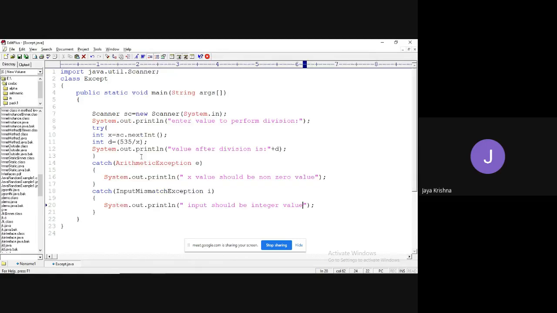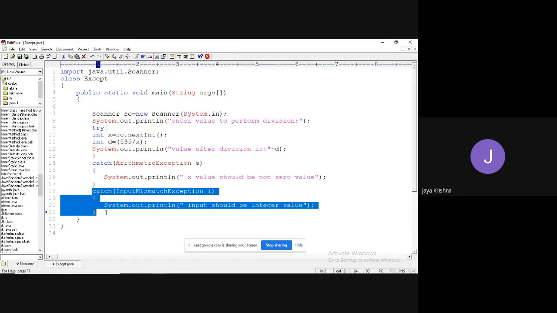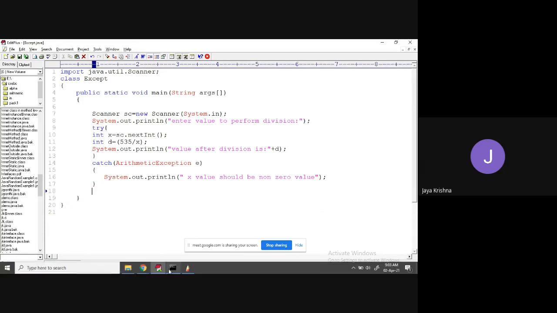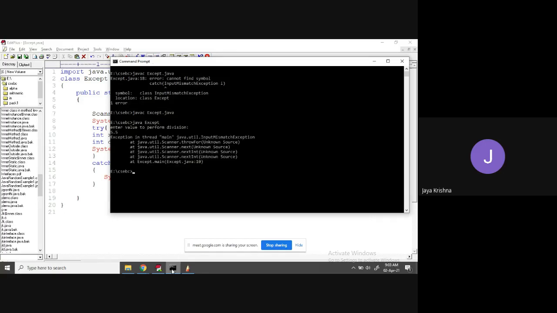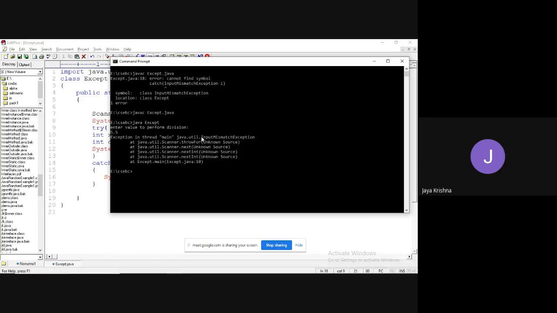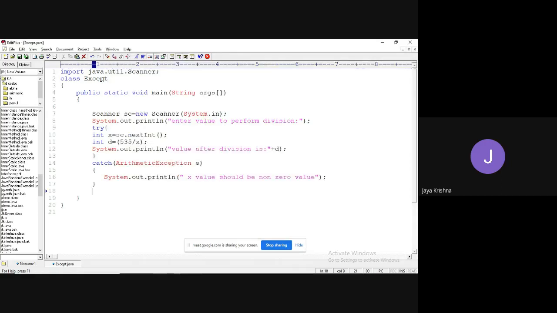I remove this one first. Control X, I have saved and I tried to compile. Successfully compiled. Run 5.5. Observe in which package this class is available. Java.util package. So you need to import that class first.